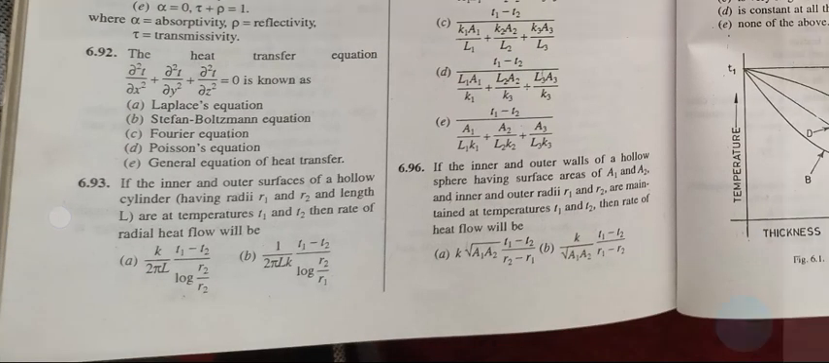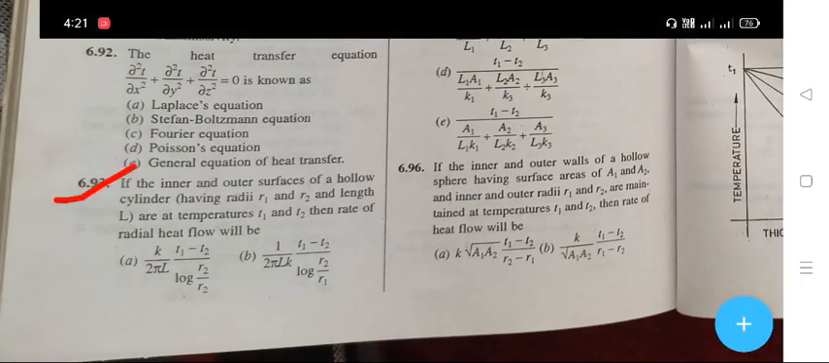And the next question is, the inner and outer surfaces of a hollow cylinder having radii r1 and r2 and length L are at the temperature T1 and T2, then the rate of radial heat flow will be. The right answer is E.